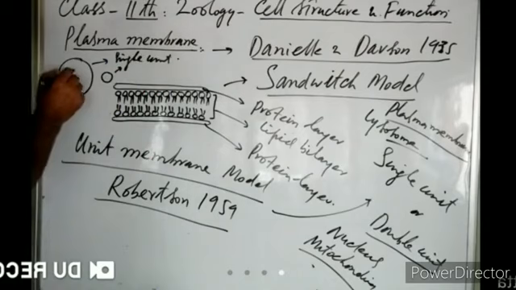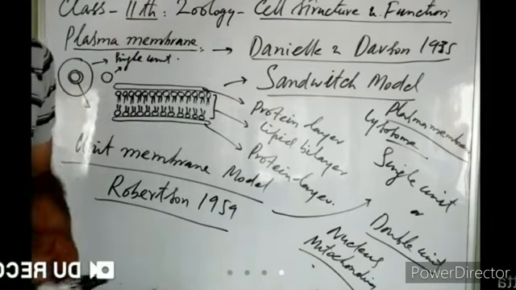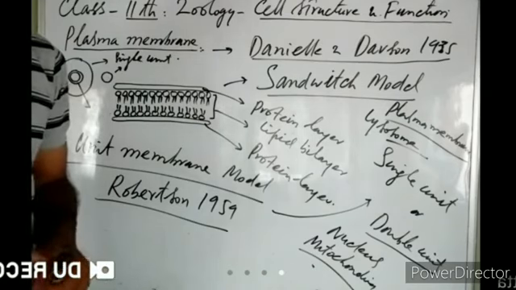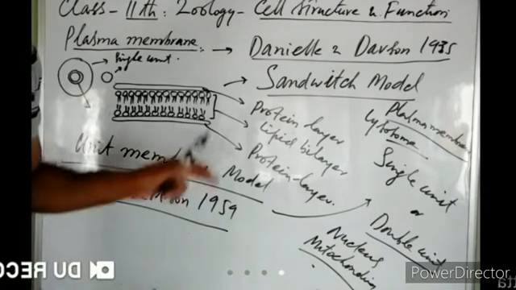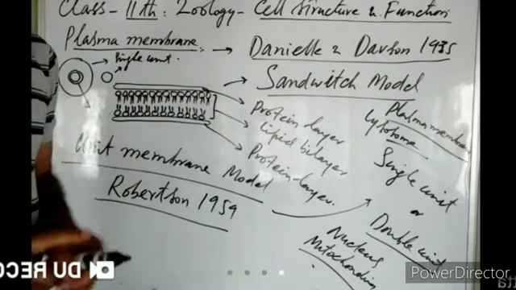However, the nuclear membrane, which is a double membrane, was considered a double unit, right? So Robertson believed that the plasma membrane exists in two forms. It may exist in the form of a single unit, or in the form of a double unit. However, a unit consisted of two protein layers sandwiching a lipid bilayer, right?